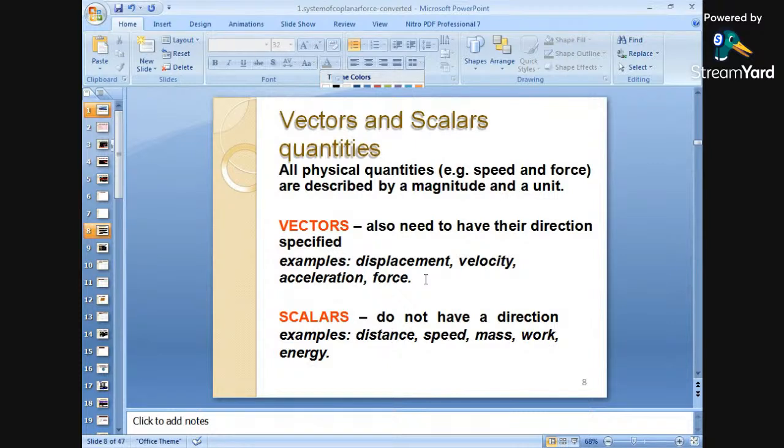Next, what are scalar quantities? Scalars do not have directions. That means they will have only magnitude. Okay? Magnitude, not direction. Only magnitude is considered for scalars. So scalars do not have directions. Examples are distance, speed, mass, work and energy. These are the examples related to scalar quantities.